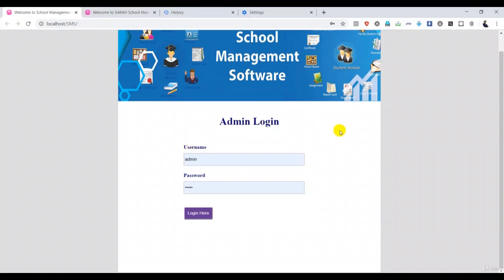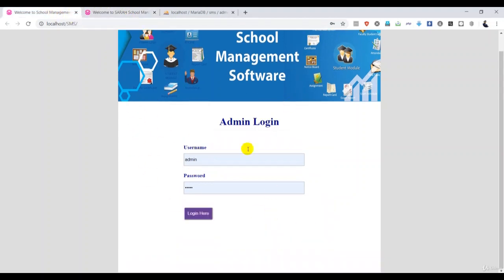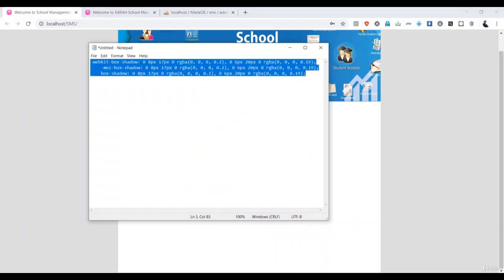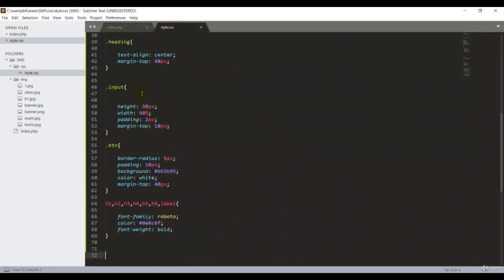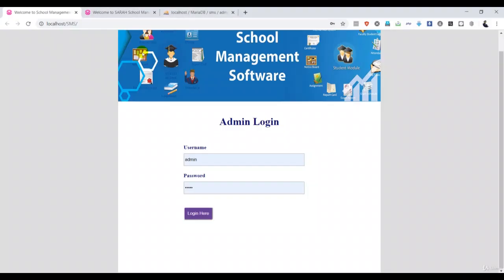We have to add some designs here. So if you go back to my original web page here, guys, I added some shadow box here, guys. So I want to bring this design to my software, guys. So what I have to do, normally, in this case is copy and paste from the CSS shadow box and the properties. So here I have to copy here and WebKit box, so you don't want to type it here, because this coding I downloaded from the internet, so I'm giving this coding in the description. You can copy and paste it into your style.css in this area, okay, .log area. So Control V, save it, go back to my page and refresh. Here guys, it looks very nice, guys.